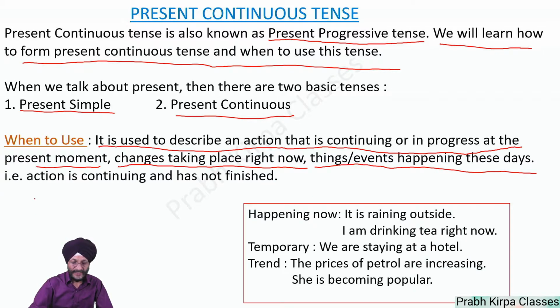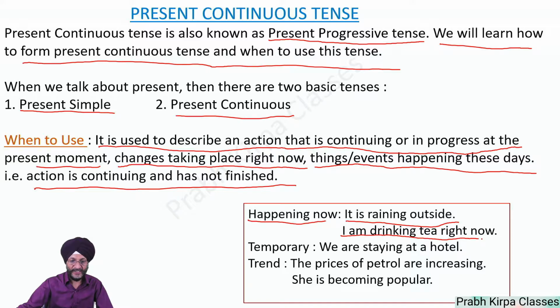That is, the action is continuing and has not finished. So we will see examples of each of these. Happening now: It is raining outside. I am drinking tea right now. These are happenings which are happening now.